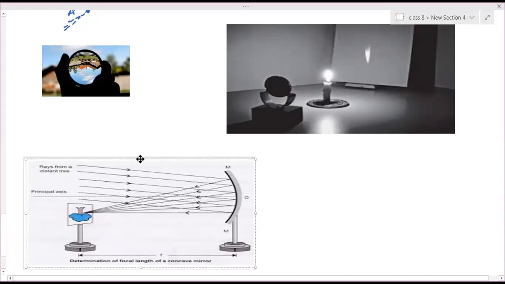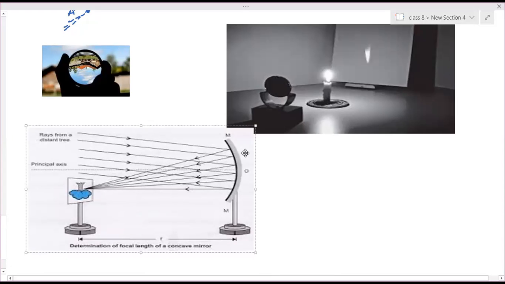If you consider this is a spherical mirror, spherical means it is not plane. The reflecting surface is curved. This is called a spherical mirror. This is a concave mirror. When the rays from the object fall on the mirror, after reflection they will intersect at one position. This point of intersection is in front of the mirror. We are not supposed to produce them backwards. After reflection, they all intersect at one position, and at that position the image will be formed. So the reflected rays intersect in front of the mirror, and then the image formed is a real image.